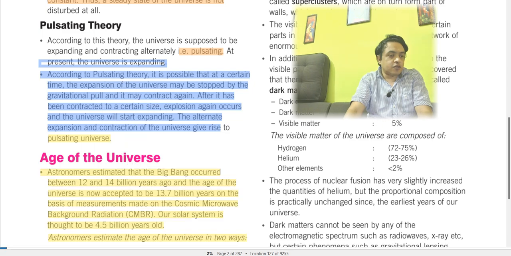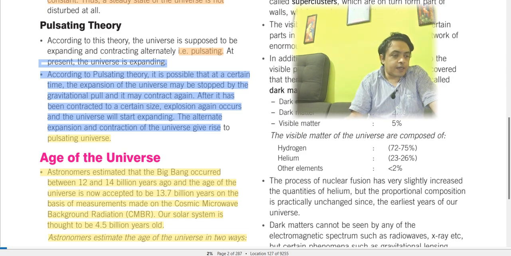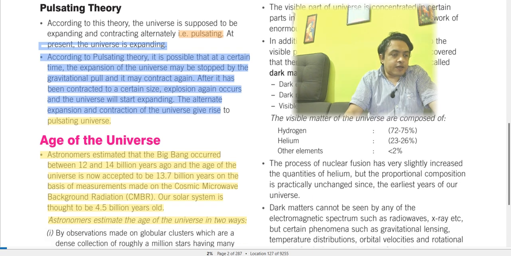The age of the universe is mentioned to be about 13.7 billion years, on the basis of measurements made on the cosmic microwave background radiation, CMBR. Our solar system is thought to be 4.5 billion years old. So the entire universe was created 13.7 billion years ago, and our solar system, which includes our planet Earth, is thought to be about 4.5 billion years old, right?